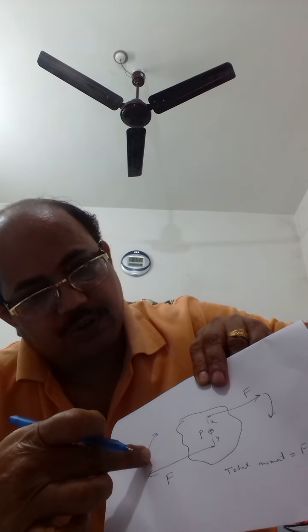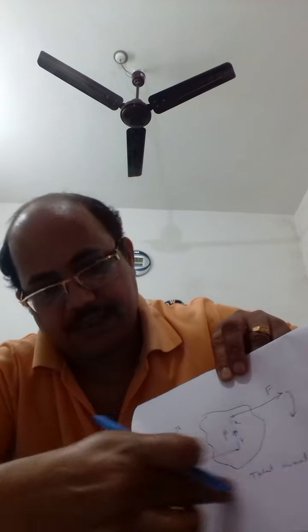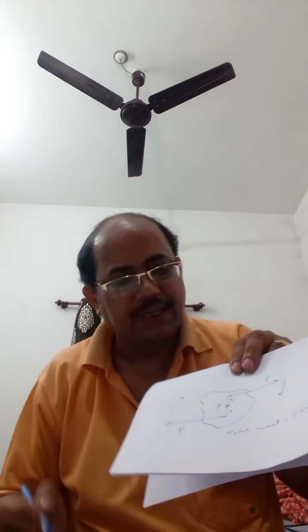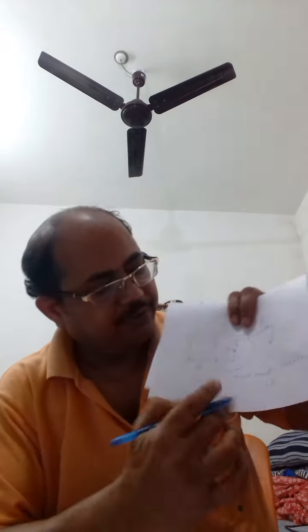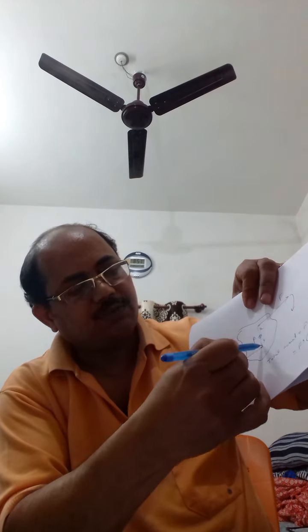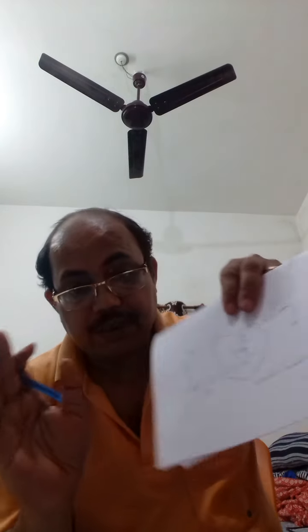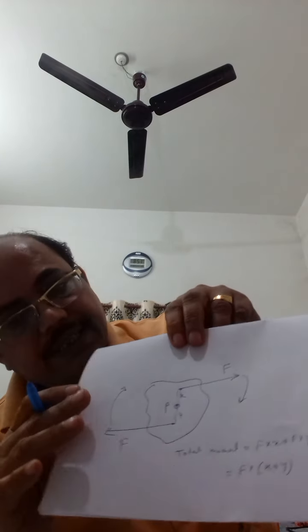Similarly, this force also tends to rotate the body in the same direction. That means we are doubling the moments, F into X plus F into Y. Now if we take F common, then F into (X plus Y). This X plus Y is the perpendicular distance between the two forces.